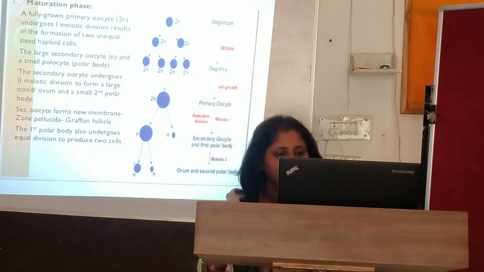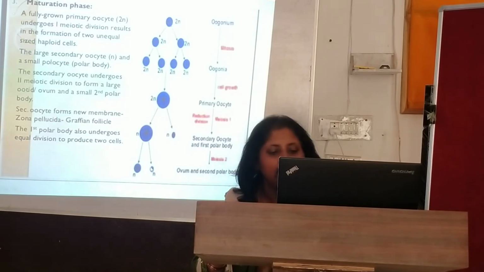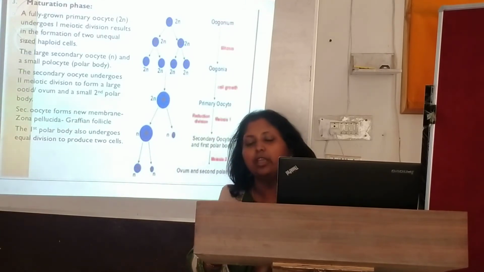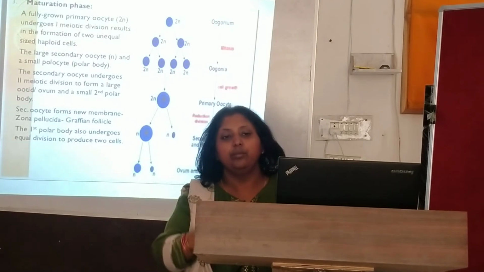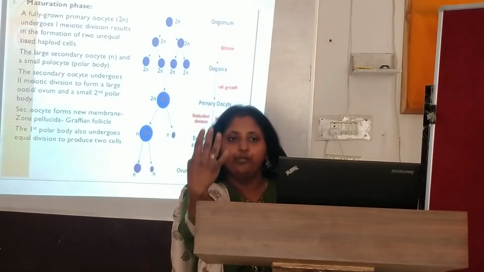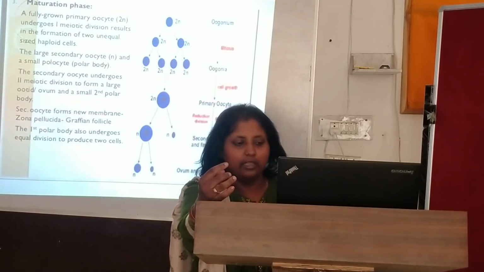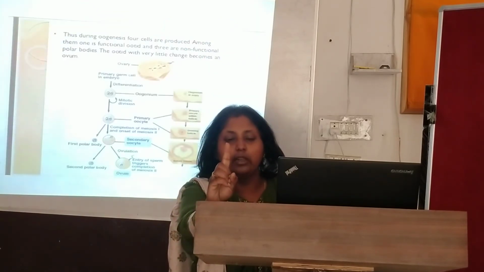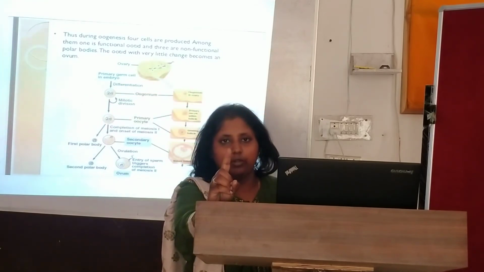A large massive cell here. See, this is a massive cell, and it will be called an ovum. This ovum, a single haploid ovum, will act as a female gamete. So what is the difference between the male and the female? In male, all four cells will form spermatids, but here only one cell forms an egg cell. Others are polar bodies, and they degenerate.